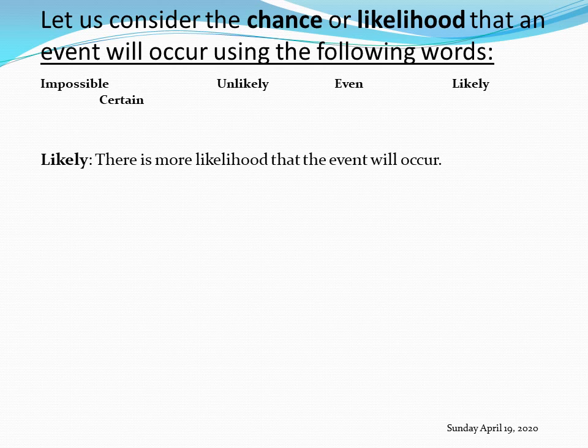Or what is the chance that we are going to have rain falling tomorrow? It is likely because all the signs are there. Everything around already shows that it's possible that rain comes. So it's likely that we can have rain tomorrow. All right? Or another example, a whole day of rain during the winter season. That is very likely.